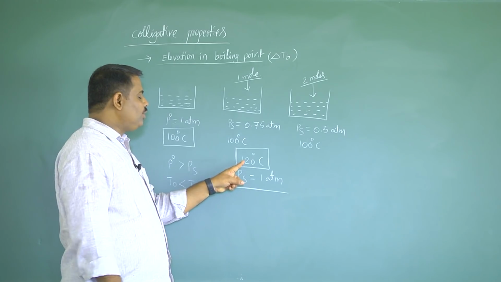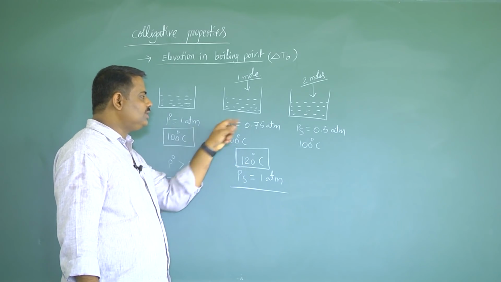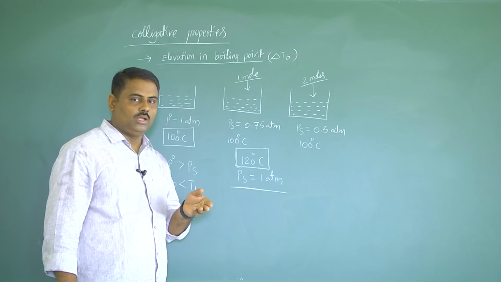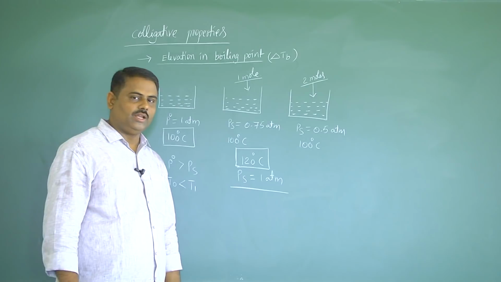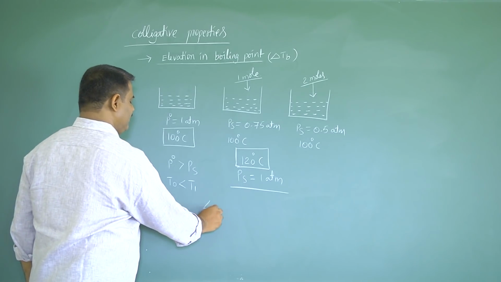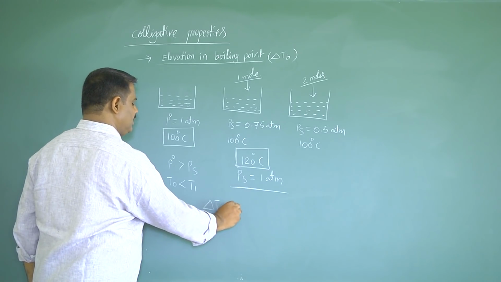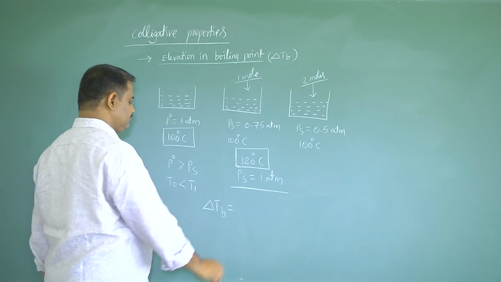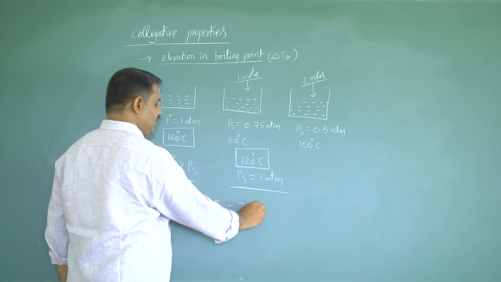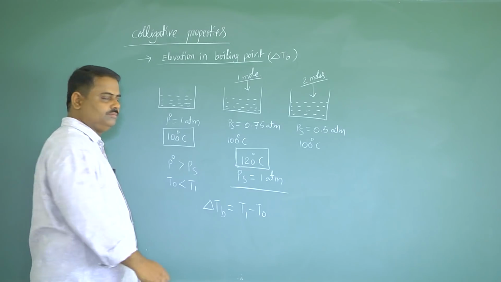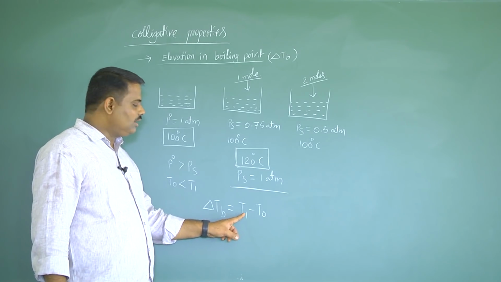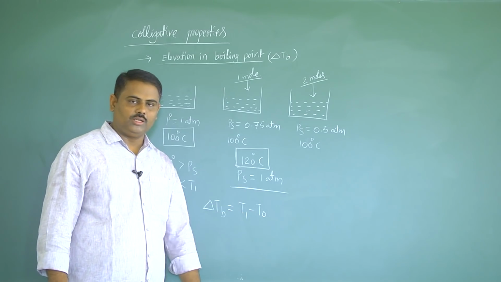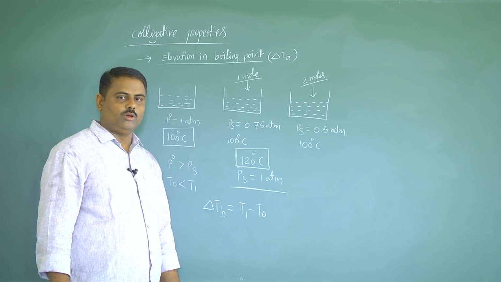The increase in the boiling point of a solution is called elevation in boiling point. That we can write as elevation in boiling point delta Tb is equal to T1 minus T naught. Here T1 is the boiling point of the solution and T naught is the boiling point of pure water, that is pure solvent.